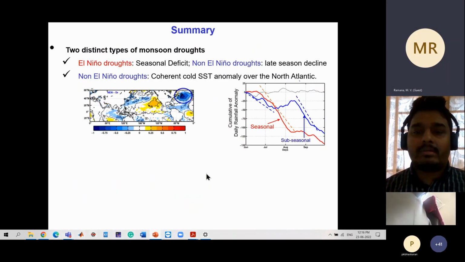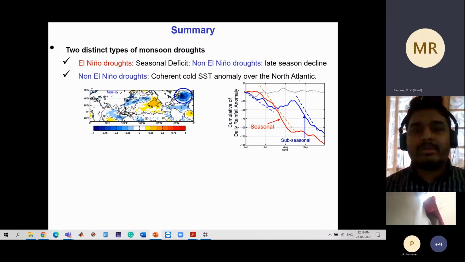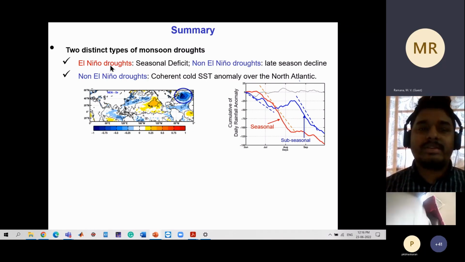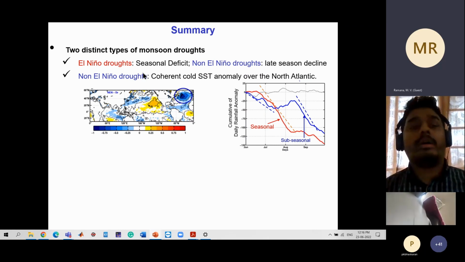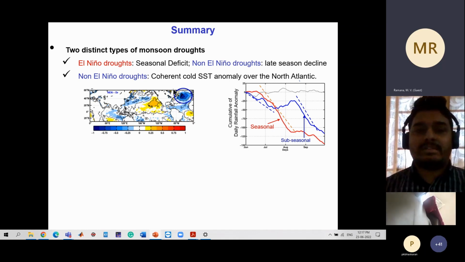So in summary, from precipitation analysis, we have seen a seasonal deficit in non-El Nino droughts, caused by a late season decline, which is basically a subseasonal deficit. We first see a North Atlantic cold SST anomaly.